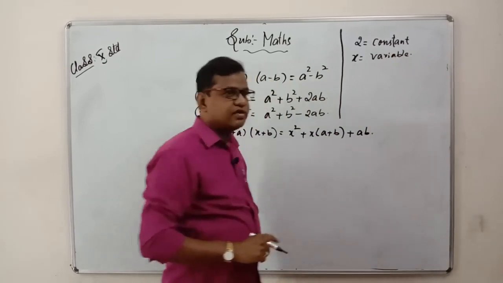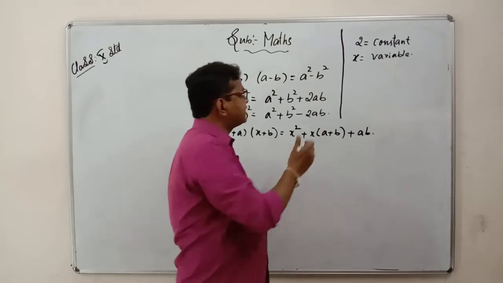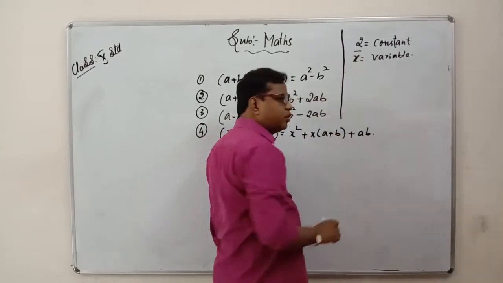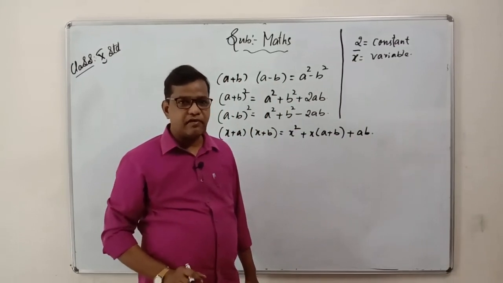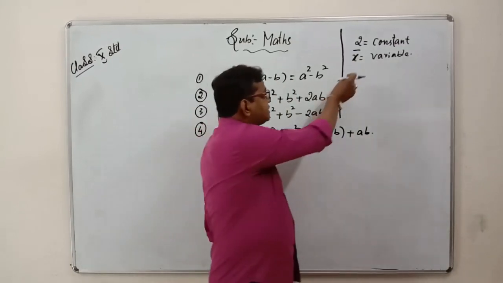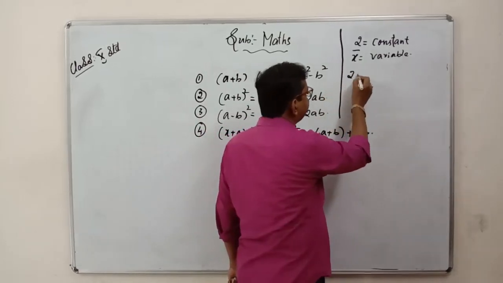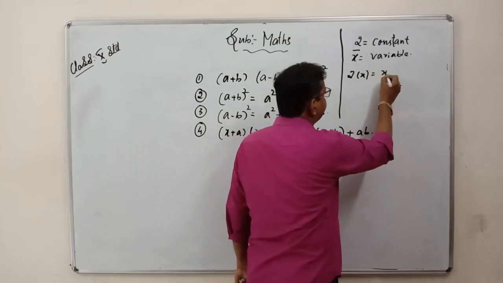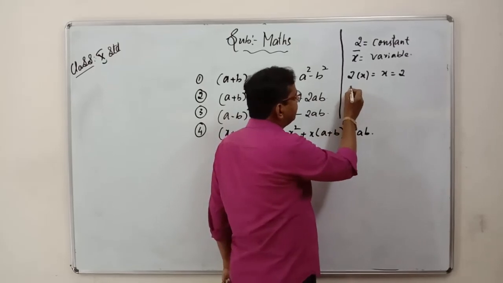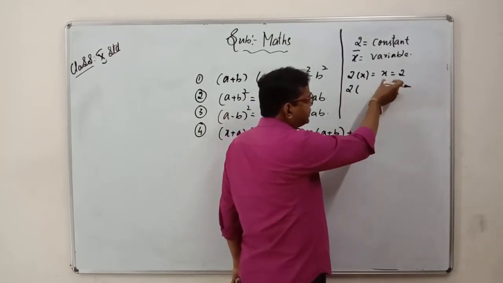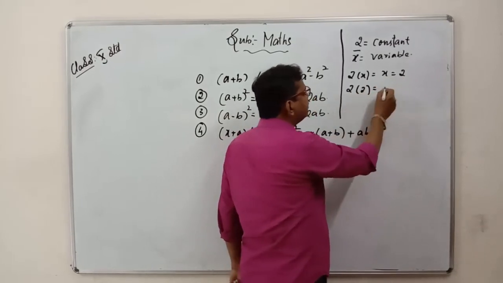So you may think, what is the difference between a constant and a variable? I'll give you a small example. 2 is 2 only. It will never change its value at all. But the x value may change at any time. For example, if I take 2x, and x equals 2, then substitute the value of x here. What is x here? 2. This equals 2 into 2, which becomes 4.